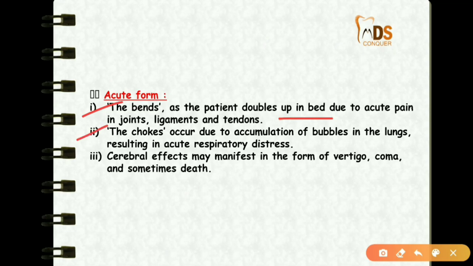Then the chokes occur because of accumulation of bubbles in the lungs, and the cerebral effects may manifest as vertigo, coma, and sometimes death. These are the acute forms of decompression sickness.